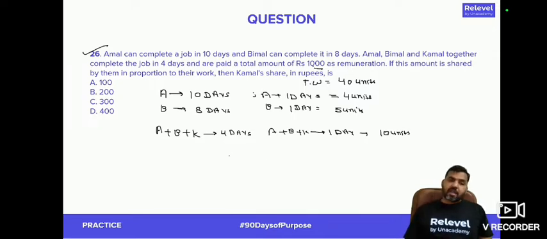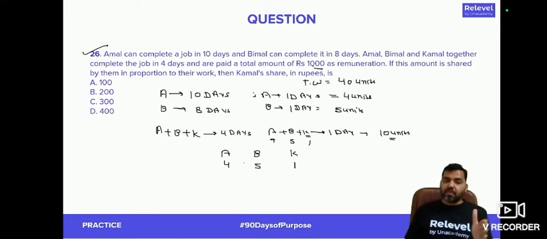I see that Amal is doing 4 unit, Bimal is doing 5 unit, all 3 of them are doing 10 unit. If I subtract the work of 4 unit of Amal and 5 units of Bimal, then Kamal you can see will be doing 1 unit. So that's the amount of work that they're doing. This is the work ratio. So can I say the remuneration ratio will also be the same as the work ratio?